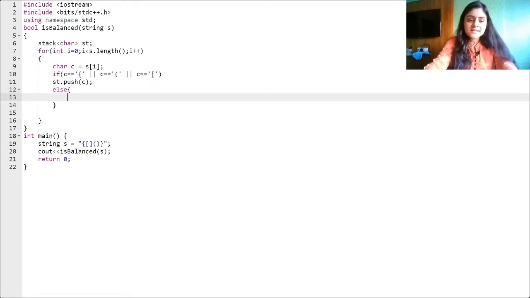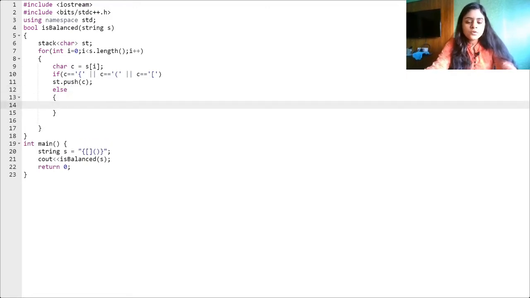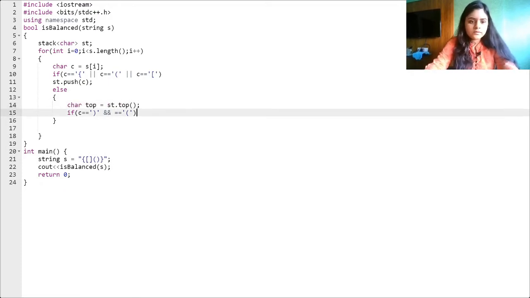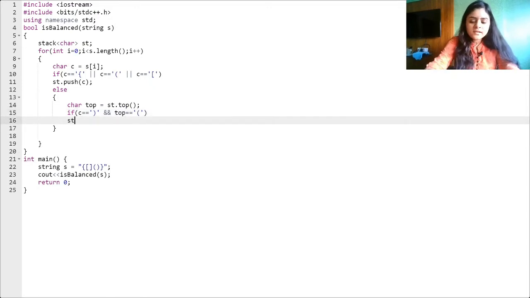Now the interesting part is this else. So what we are going to do here is check: if the character that we are seeing right now is a closing bracket, then the corresponding top should be equal to the corresponding opening bracket. Instead of calling this function again and again, let's just store it in a variable here. Let's call it character top, st top, right? So we can just use this here. Fine. So if this is the case, we pop it out.